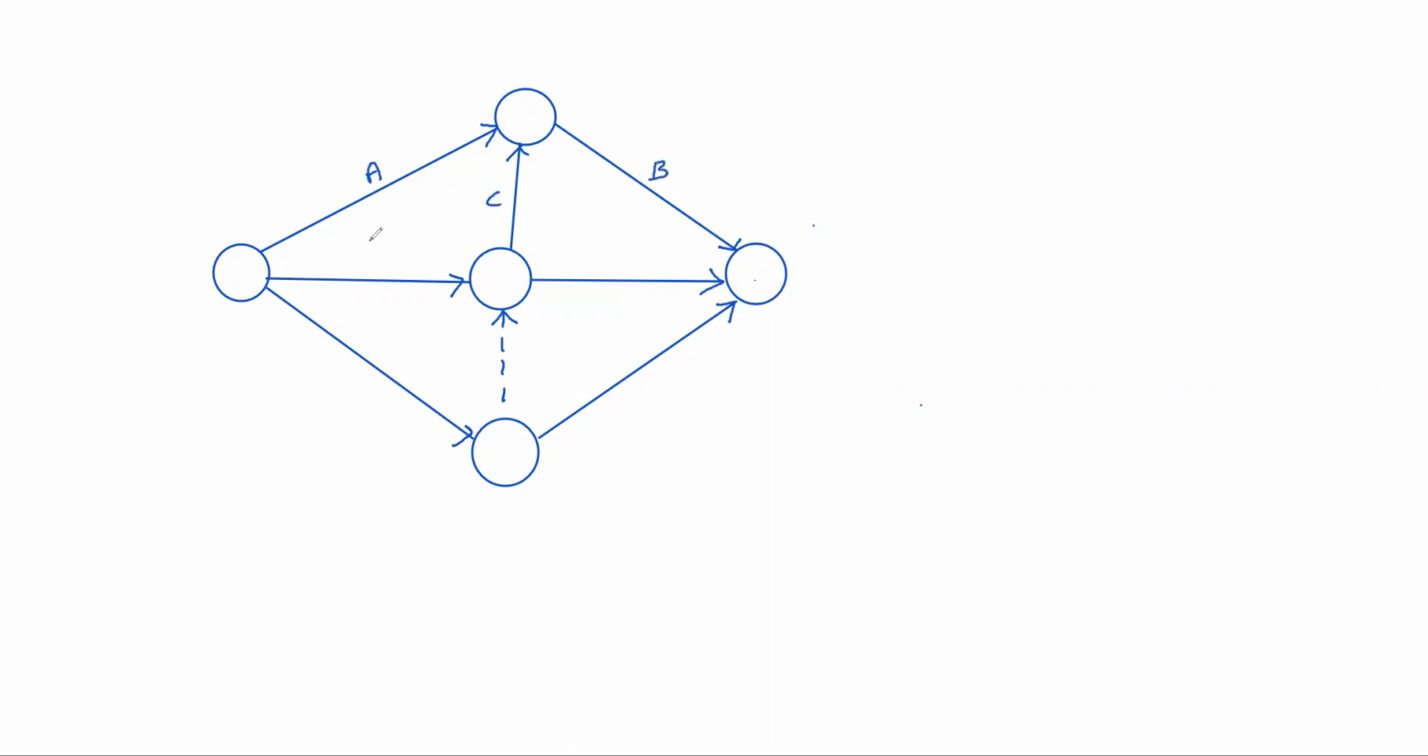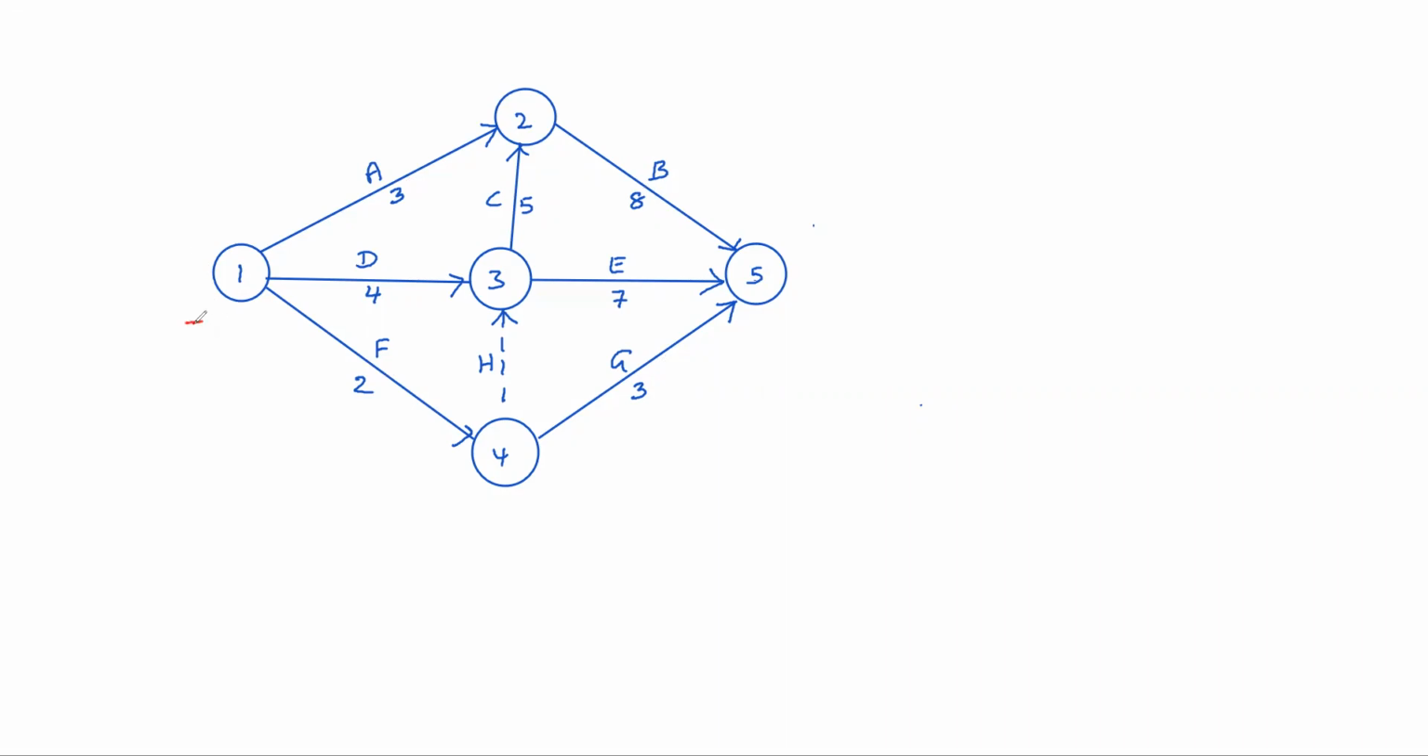A, B, C, D, E, F, G. H is dummy. Nodes 1, 2, 3, 4, 5. Quickly I will give the durations also: 4 days, 5 days, 8 days, 3 days, 2, 3, 7 days.